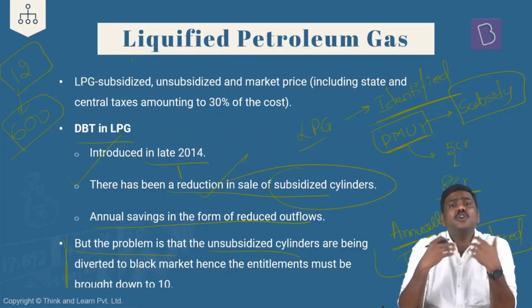Now, what is going to stop me from using this particular LPG not in my home, but rather in my establishment? That is, let's assume I'm running a restaurant. Who is going to stop me from using this particular LPG cylinder in my hotel, in my restaurant? Because in the restaurant, I'm supposed to purchase commercial LPG. I'm supposed to pay more for that.